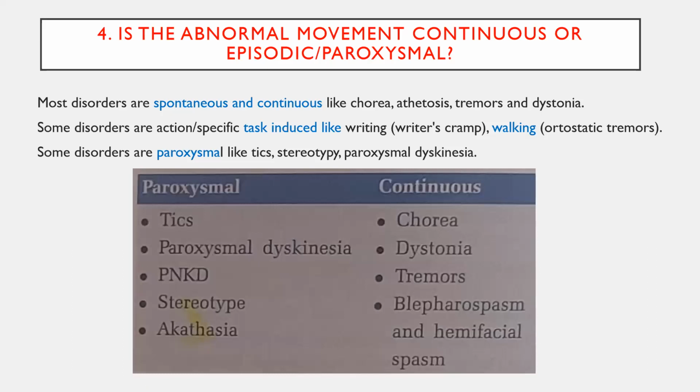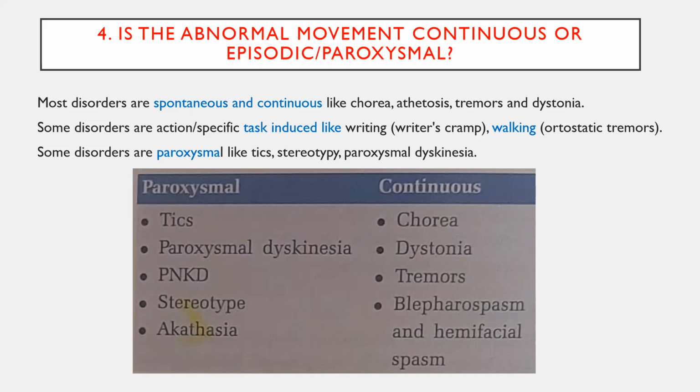Let us come to the movement disorders, whether these movement disorders are continuous or paroxysmal. Most of the movement disorders are continuous and spontaneous, as all of you see: chorea, athetosis, tremors, dystonia. And some of the disorders are very task specific, like writer's cramp during writing, and orthostatic tremors whenever the patient stands in the erect posture.